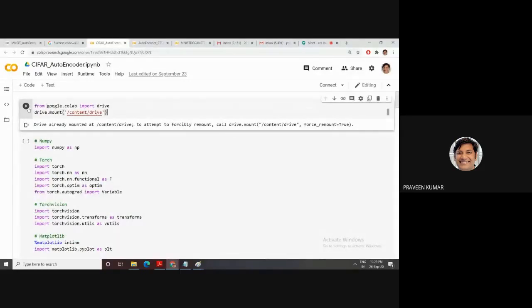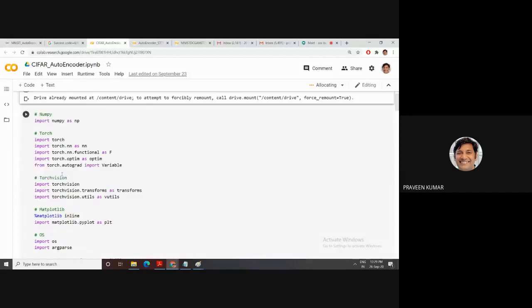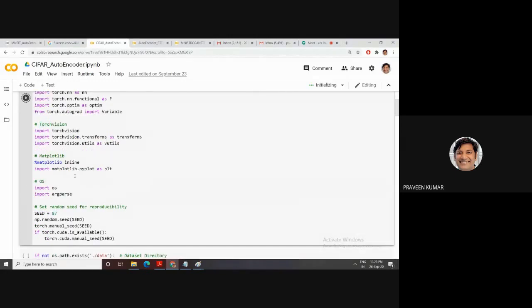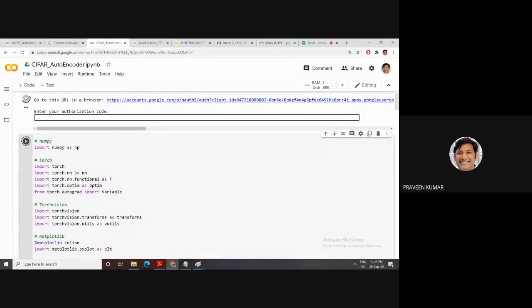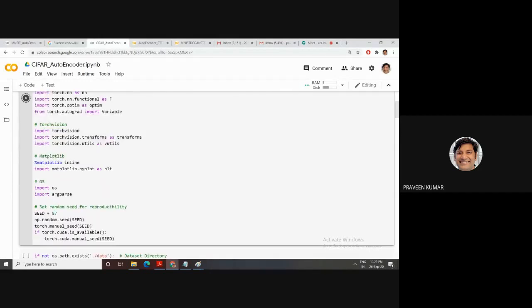First, again you mount it. This is the primary step. This is the initialization of your packages, which is widely used. Then use the random seed. Random seed means that whenever you run your program at different times, you get the same result. This is the reason it is preferable to use the random seed concept.